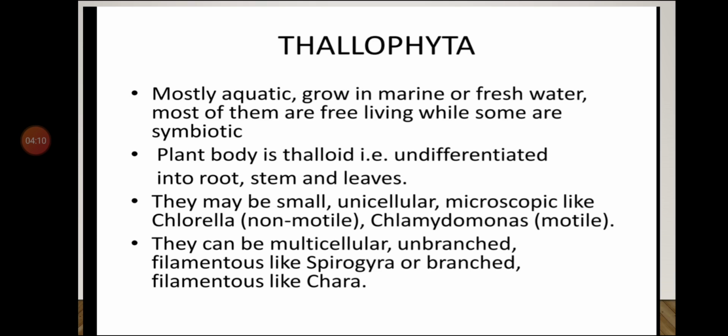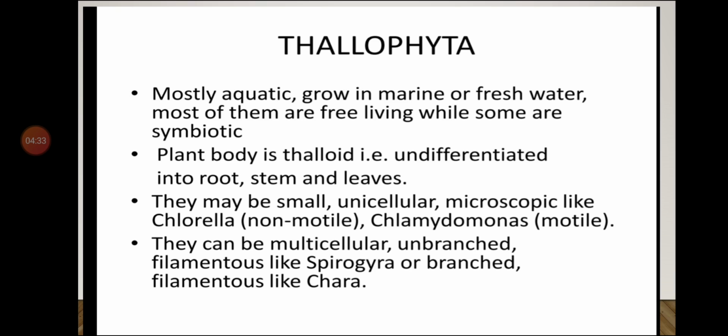Thallophyta means in this category the plants are mostly aquatic and they grow in marine or fresh water. Most of them are free living while some are symbiotic. It means the majority of the plants are aquatic, found in water.